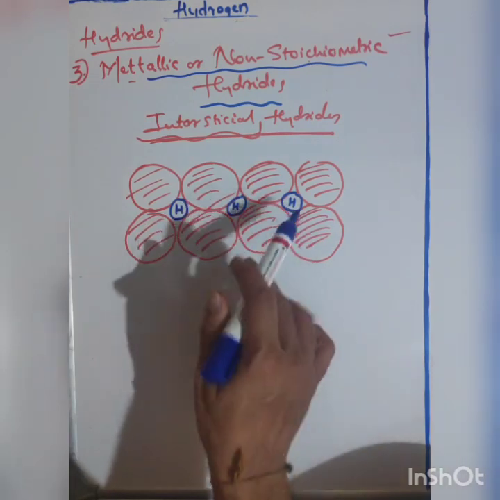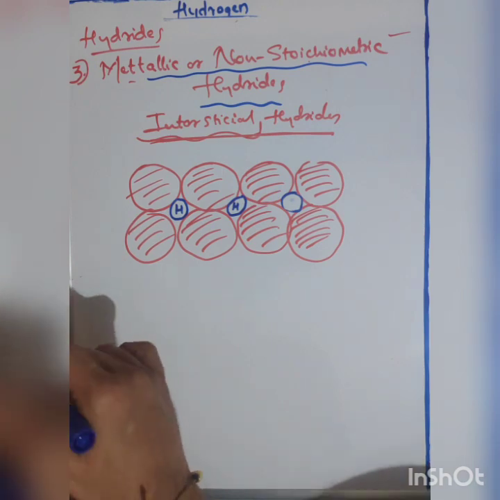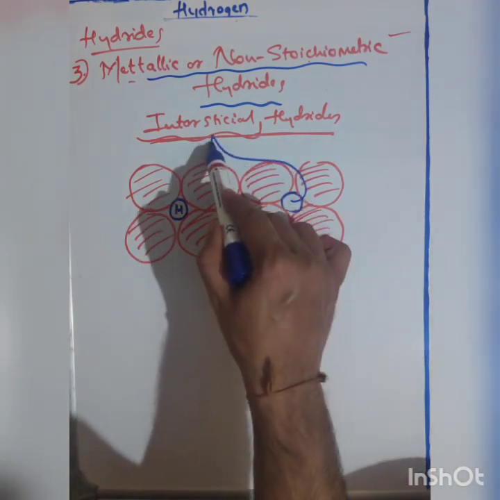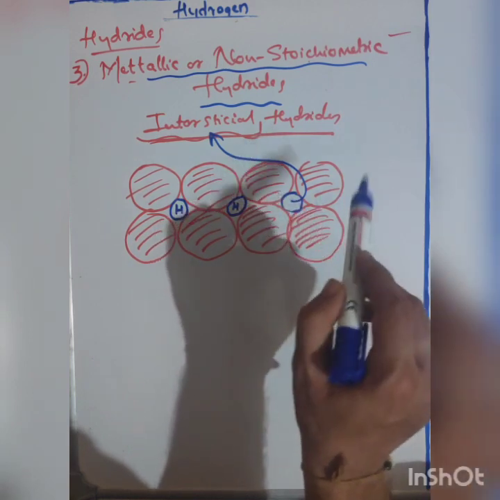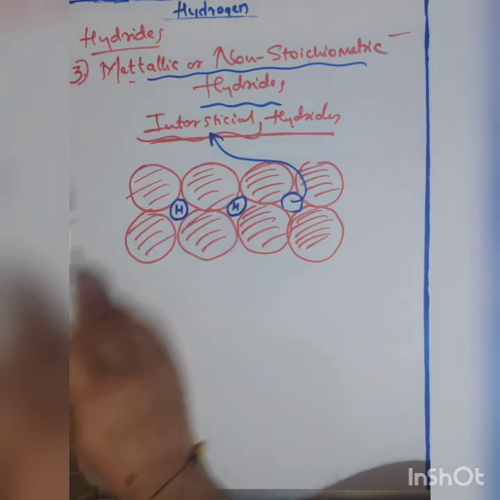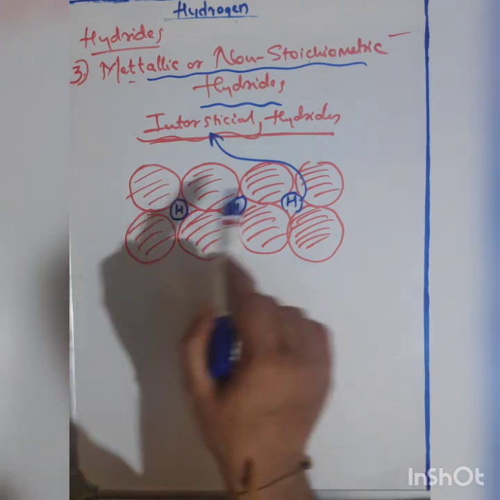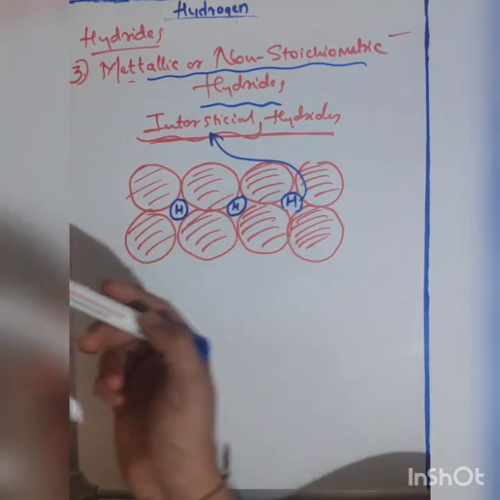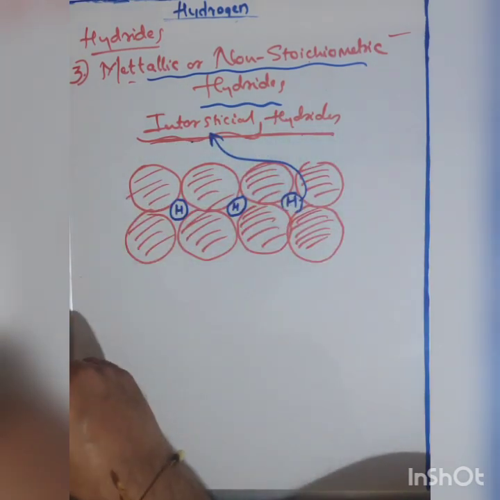The empty space present between the atoms is called interstitial space. These interstitial spaces are very, very small, and this is the exact location for the hydrogen to occupy. Sometimes hydrogen can occupy the interstitial spaces, and the compound formed is called an interstitial hydride compound.